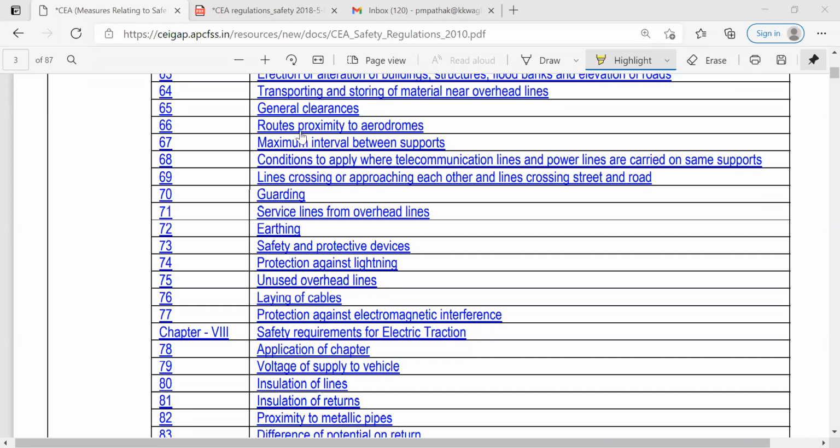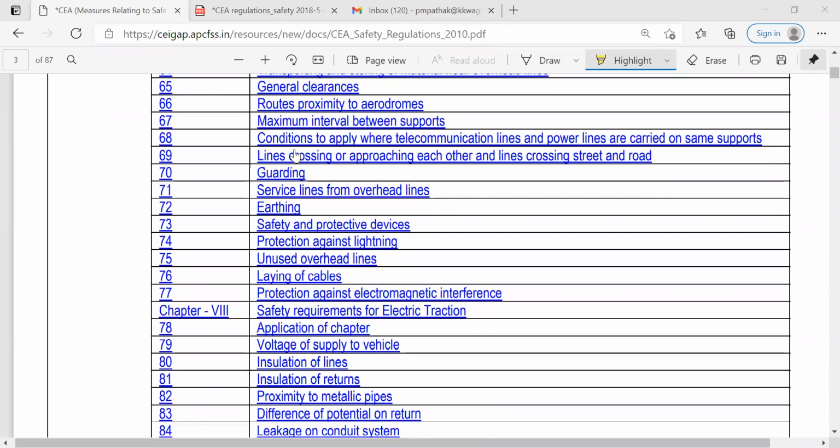Then routes proximity of aerodromes, that guideline is given under 60C. Then maximum interval between these supports, what exactly the guideline should be, that is covered under 67.